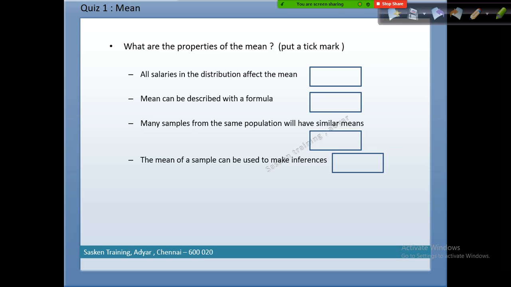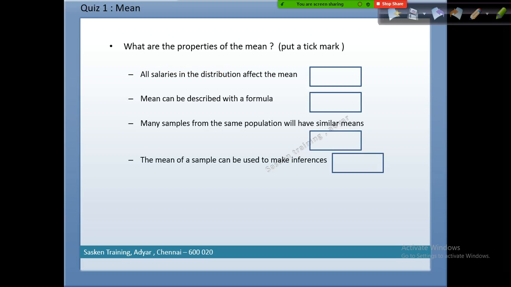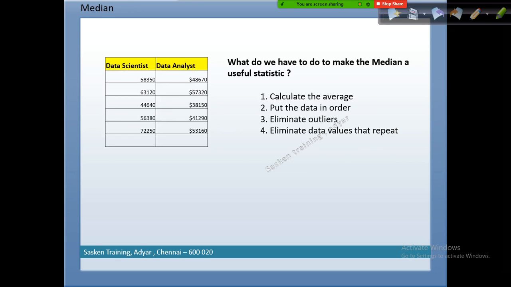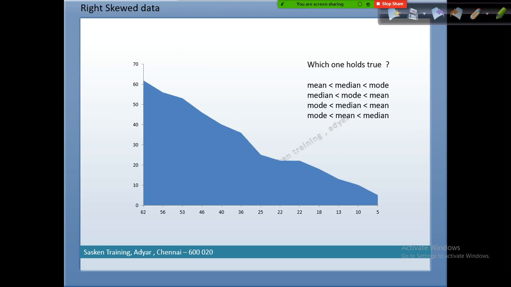Right? So you cannot use the mean of a sample to make an inference about the population. Anyhow, we'll discuss this later in the case of inferential statistics, when I'm going to talk about this in detail: how to make an inference about the population given a sample. That time you will get more clarity.